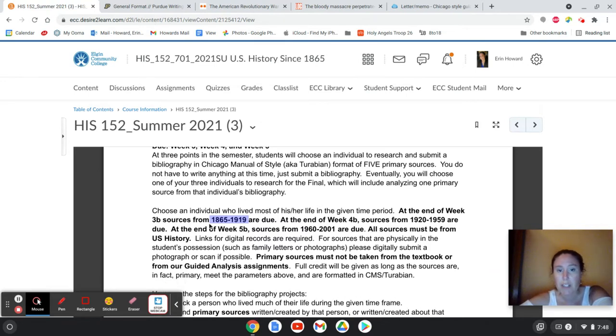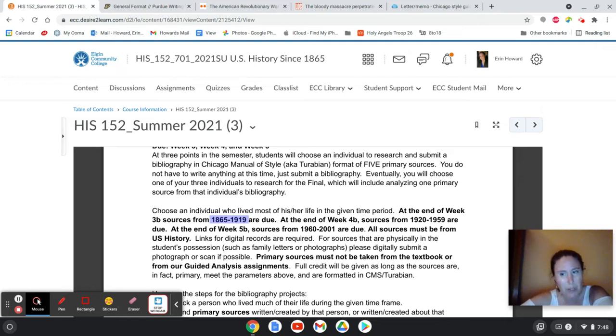Your first bibliography covers the time period 1865 to 1919. So what I want you to do is think of a person who lived most of their life during that time period, not Abraham Lincoln because he died in April of 1865. And I want you to research them and find 5 primary sources on that person. They have to be primary.